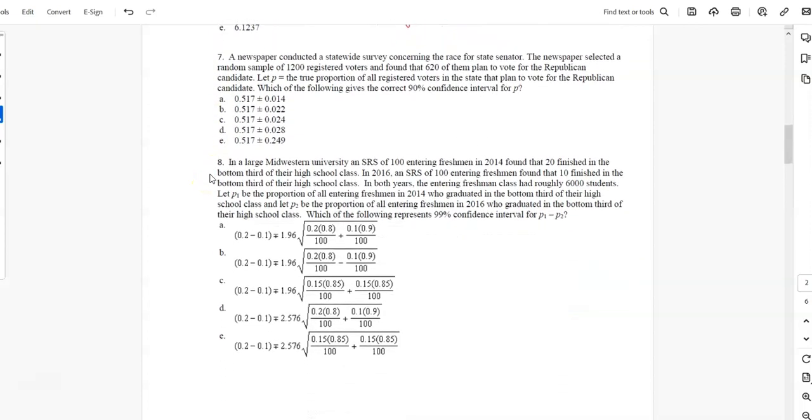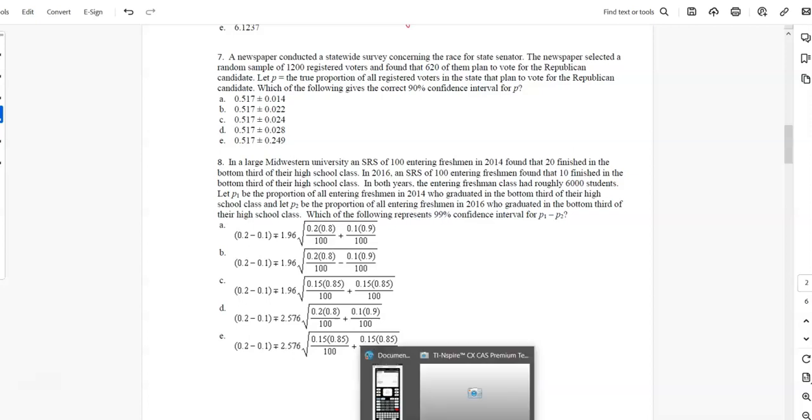A newspaper conducted a statewide survey concerning the race for state senator. The newspaper selected a random sample of 1,200 registered voters. 620 of them planned to vote for the Republicans. Let p equal the true proportion of all voters that vote for Republicans. Which gives the correct 90% interval? Okay, so let's actually just do this in our calculator.